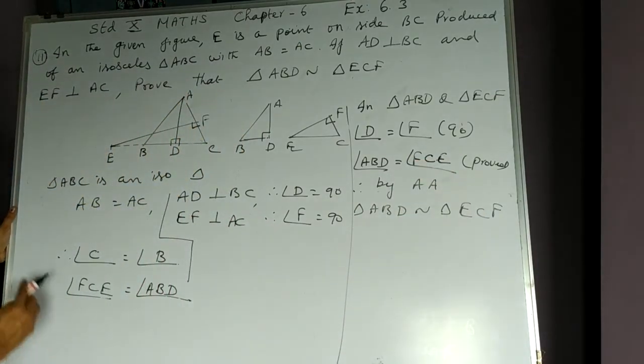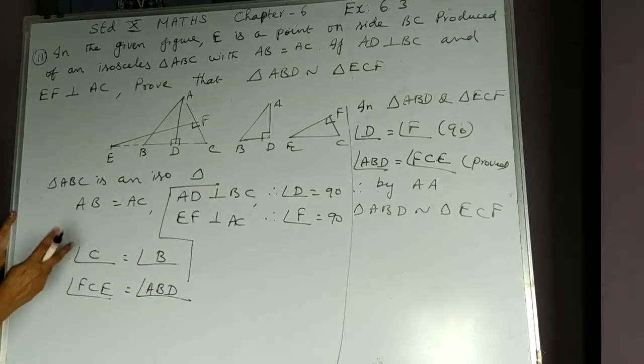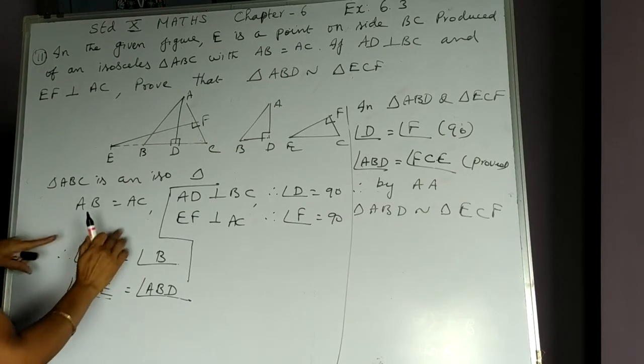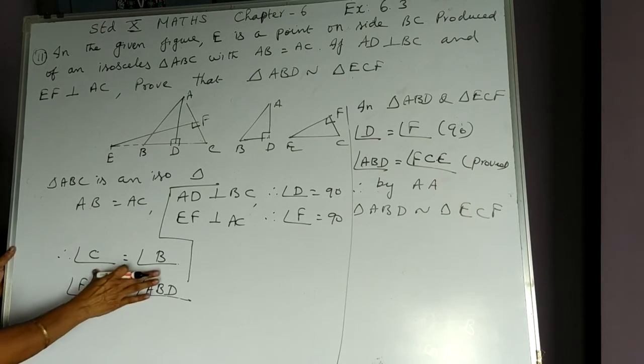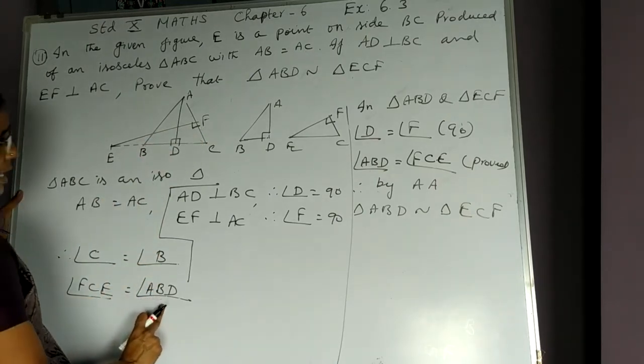Hope you understood. It is an isosceles triangle. Therefore, two sides are equal. Which two sides are given equal in the triangle? AB and AC. Two sides are equal, therefore opposite angles are equal. So this C can be written as FCE, and here it is ABD.